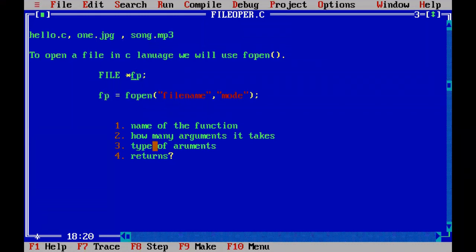And to understand any function further, we have to remember these four important points. First, what is the name of the function, how many arguments it will take, the type of arguments, and what it returns after taking these arguments. Why do we have to remember? If you don't know how many arguments it will take, you cannot use that function. Some functions will take two arguments, some functions will take more than two arguments, some functions won't take any arguments. So like that you have to understand each function. So I'm erasing it and you write it in your notebook.